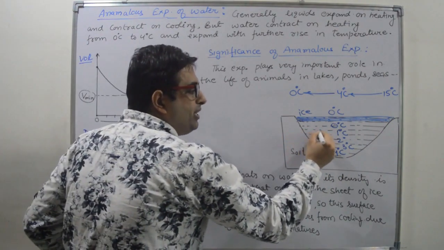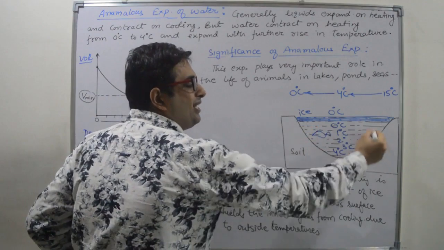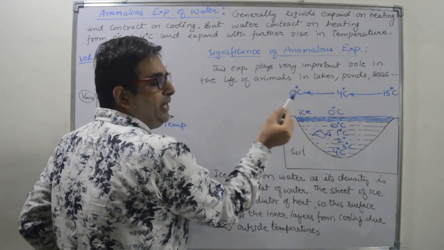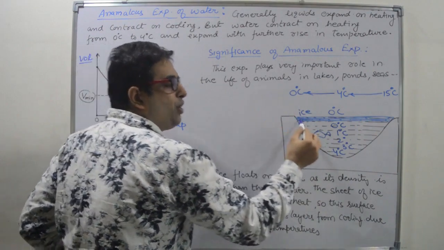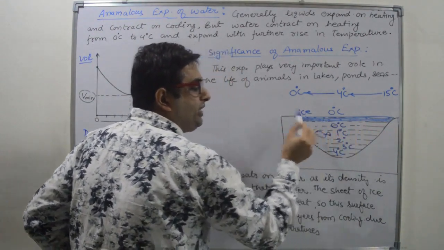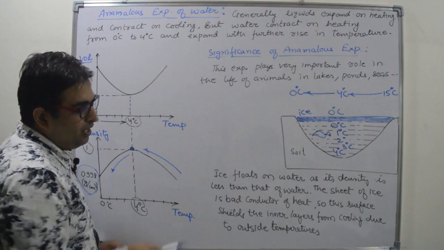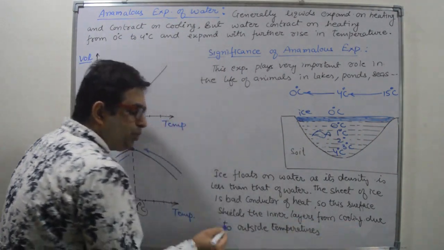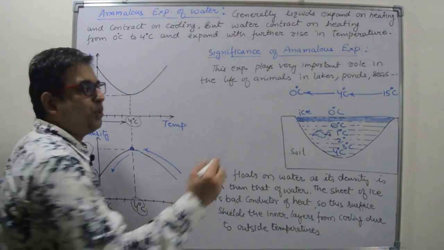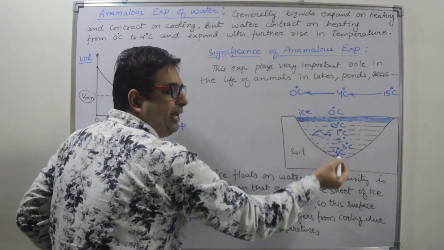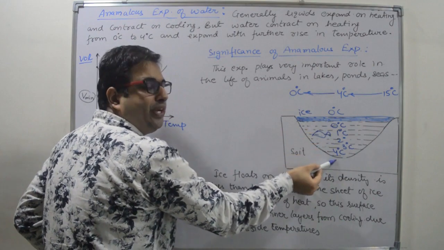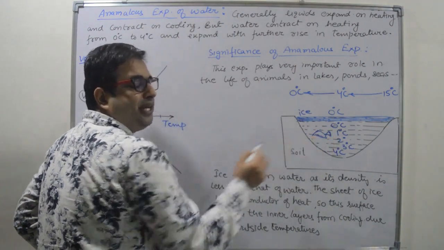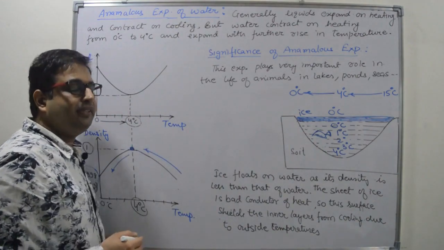All the water animals will remain in this region, right? And there will be no transfer of heat between water and atmosphere because of this non-conducting sheet known as ice. This ice shields the inner layers from cooling due to the outside temperature. So temperature in inner layers will remain equal to 0 to 4 degrees Celsius, and all the water animals are safe in this temperature, right?